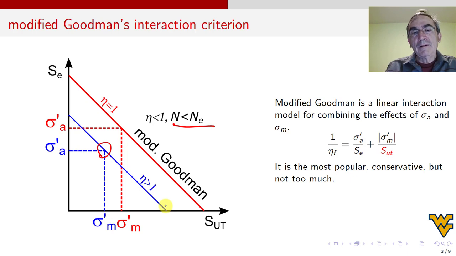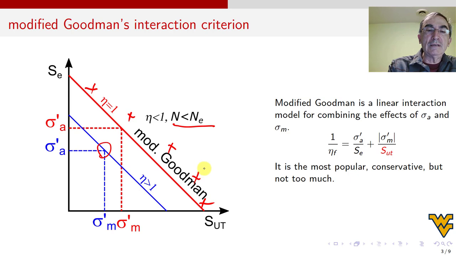And how do you know the Mott-Goodman is too conservative? Well, you know only when you have experimental data, yes? So if you calculate with Mott-Goodman, and everything was great, but then you do experiments on prototypes with a combined load and your experimental data falls somewhere here. Then you say, why is my experimental data here? It shouldn't be there. Yes, you get infinite life, that's 10 to the 6.